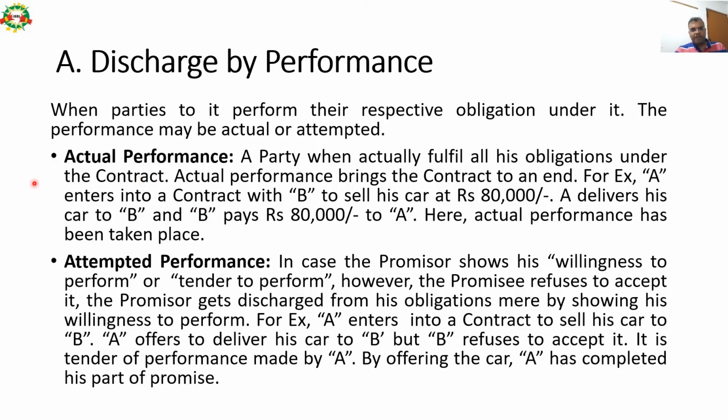For example, Mr. A enters into a contract with Mr. B to sell his car at 80,000 rupees. A delivers his car to B and B pays 80,000 rupees to A. Here actual performance has taken place, so the contract is discharged by performance, actual performance.